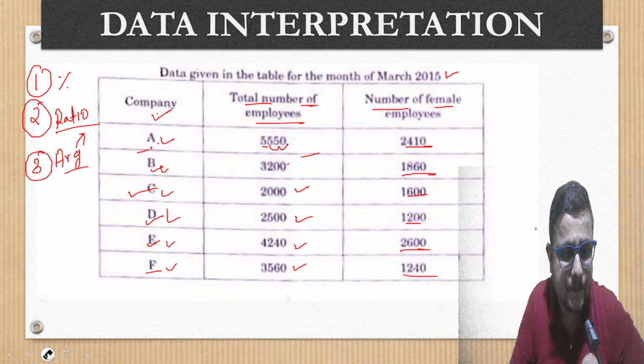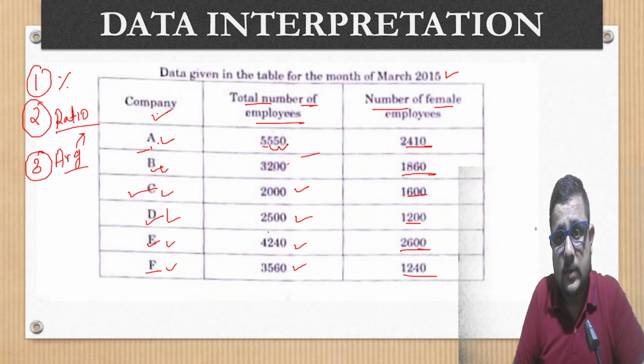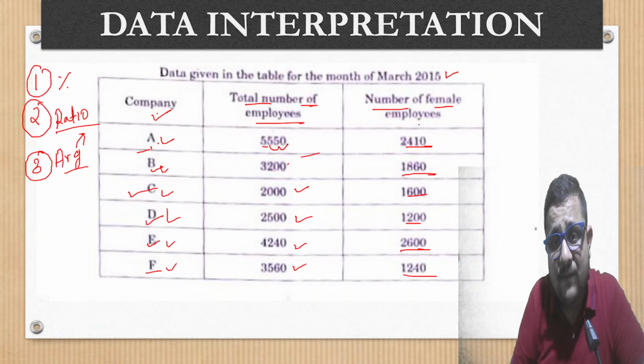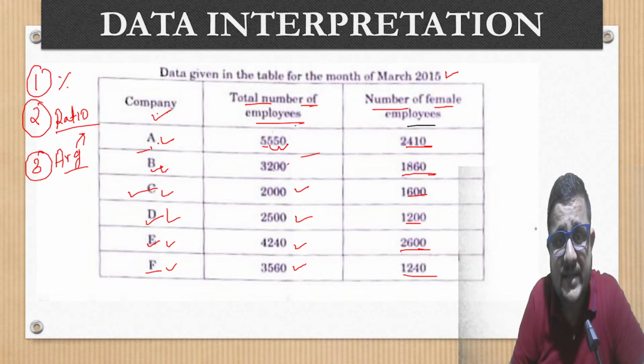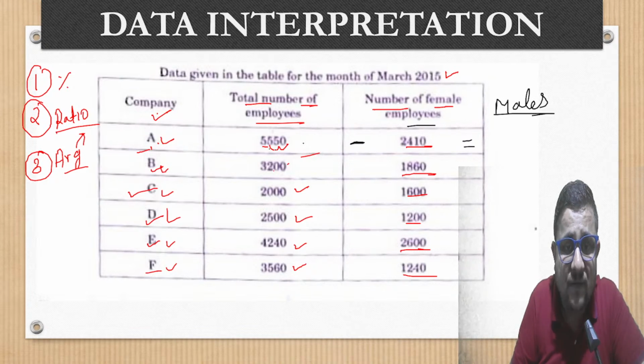Okay, just see. If we have the total number of females, then by subtracting female from total, we will easily get the number of males. Like if 5550 is there, you can subtract 2410 from it.